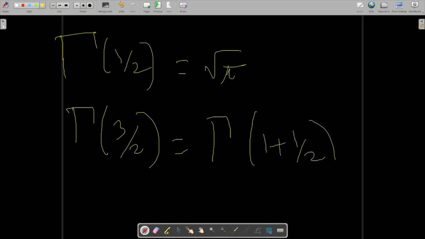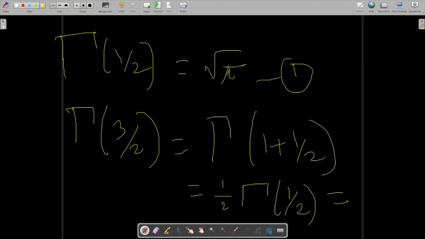Whenever 1 plus half comes, just write it like this: half gamma half. Gamma half we know from here, so it will be root pi over 2.